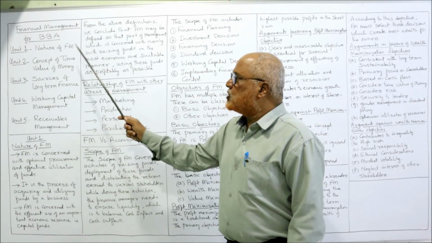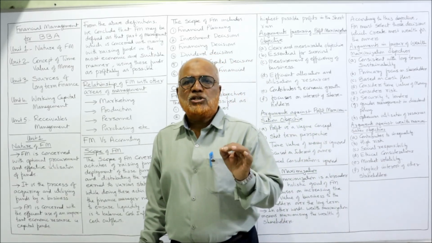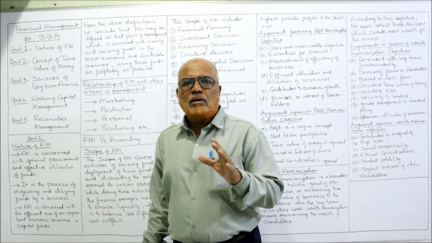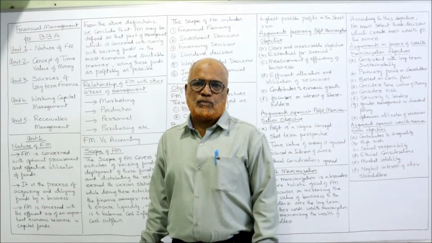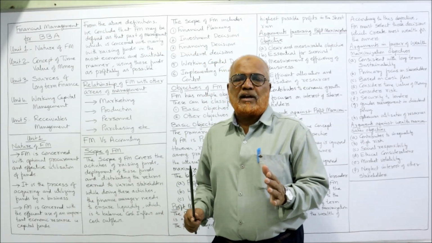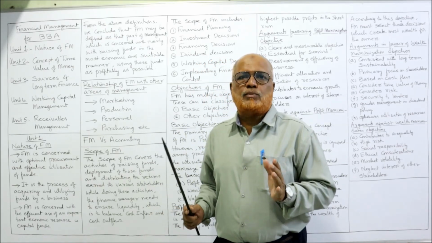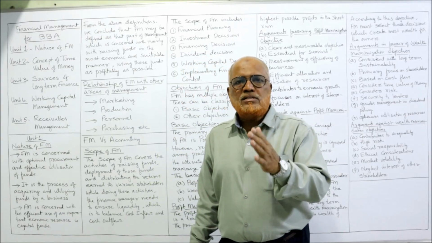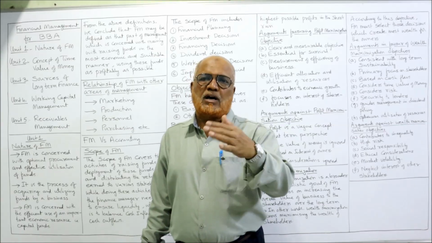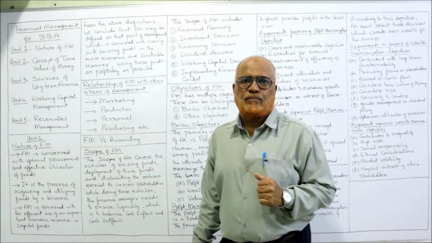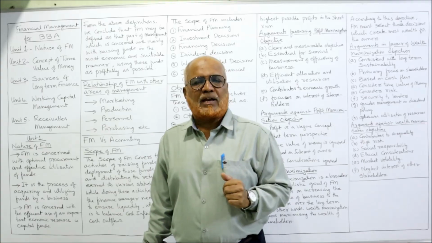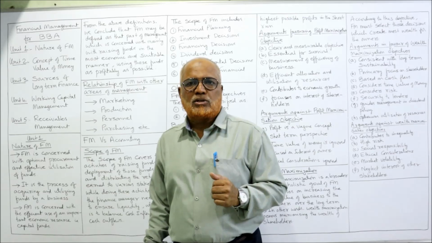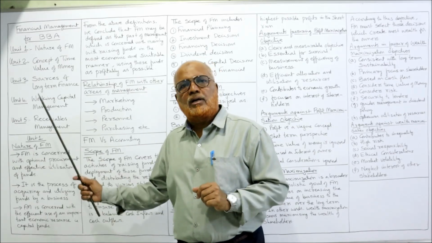The first unit, nature of financial management. In this unit number 1, we have completely theory regarding what is the meaning and definition of financial management. What is the role of financial management in the overall management system? What is the scope of financial management? What is the relationship of financial management with other areas of management? What are the objectives of financial management? What are the approaches to the study of financial management? All these things are there in unit number 1.